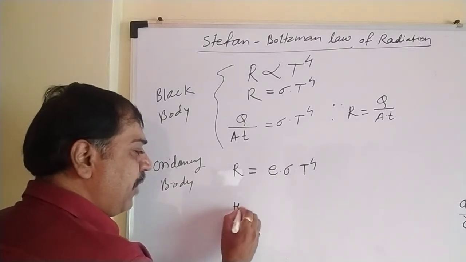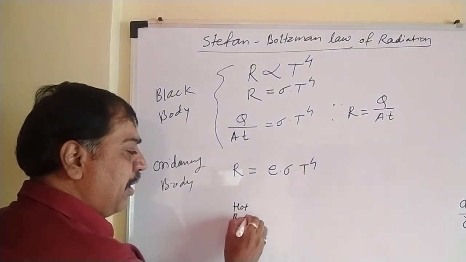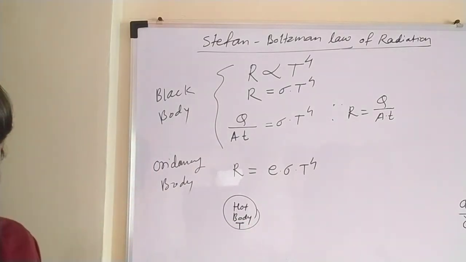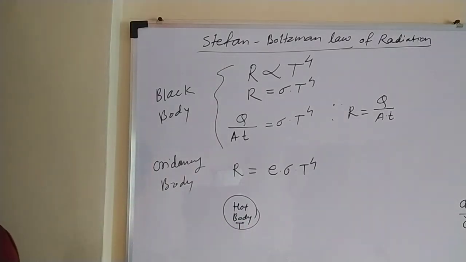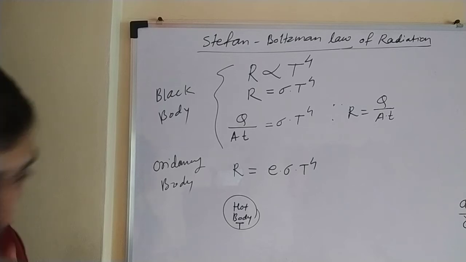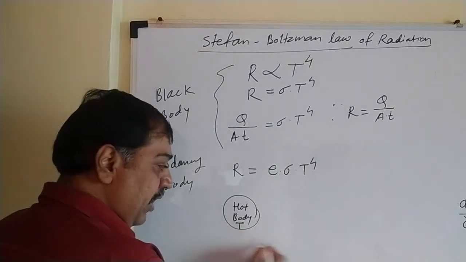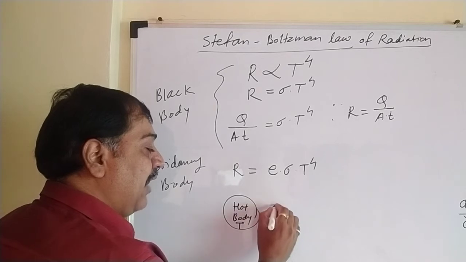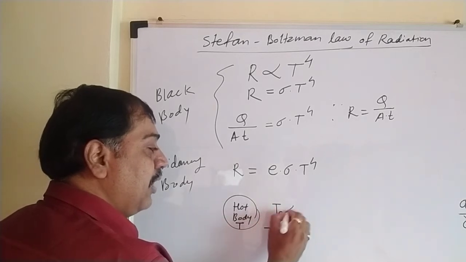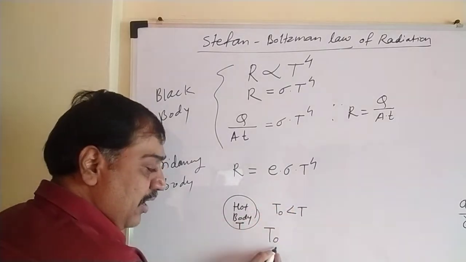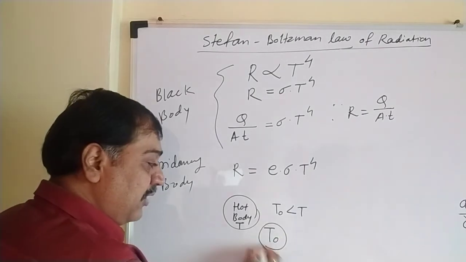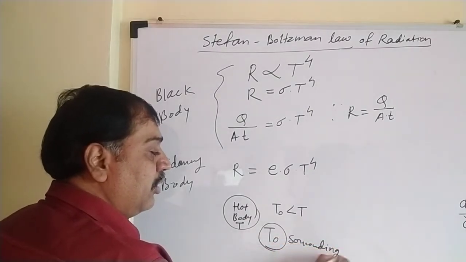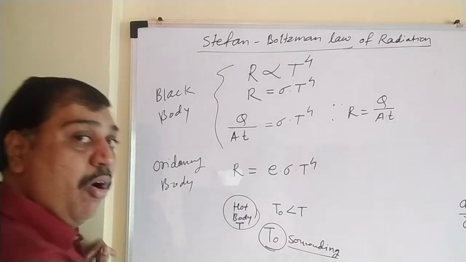Suppose we have taken a hot body whose temperature is T, and this hot body was kept in a cooler surrounding. This hot body is kept in a surrounding whose temperature T0 is less than the hot body temperature T, such that T0 < T. So this becomes the hot body, and this becomes the cooler surrounding. So this is nothing but a surrounding, temperature T0, which is less than the hot body temperature.